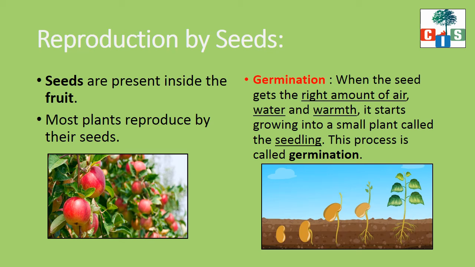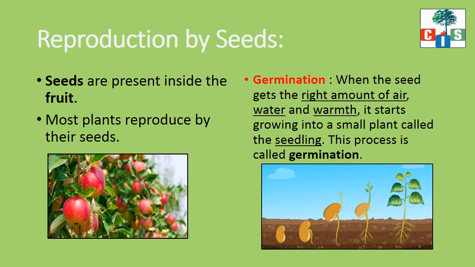Okay. So, if a plant has to reproduce by seeds, it requires some special conditions. What are those special conditions? Let's see. When the seed gets the right amount of air, water and heat or warmth, it starts growing into a small plant called a seedling, and this process is called germination. So through germination, a seed grows into a baby plant, or seedling.